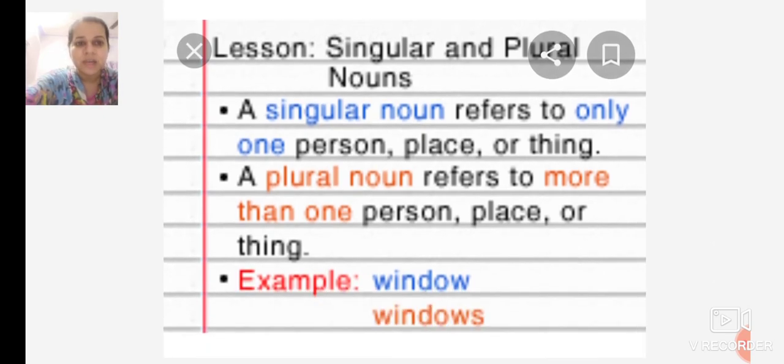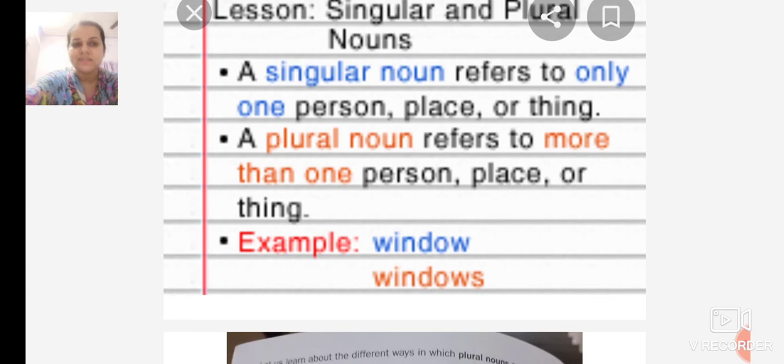Singular and plural nouns. A singular noun refers to only one person, place or thing. A plural noun refers to more than one person, place or thing. Singular is a single one, only one person, place or thing, and plural means more than one, many person, place or thing. For example, window is singular and windows is plural.